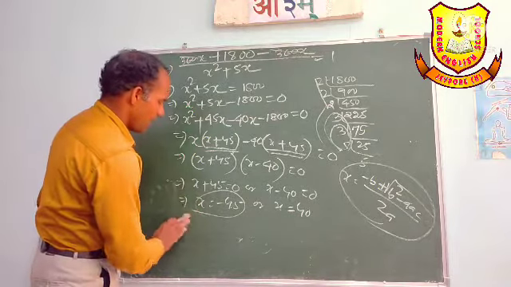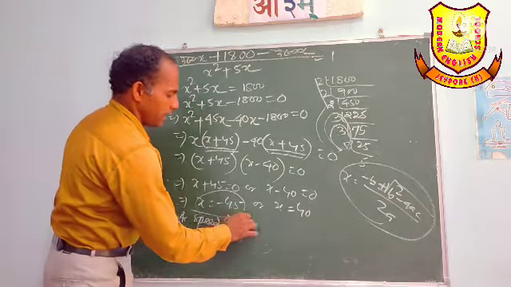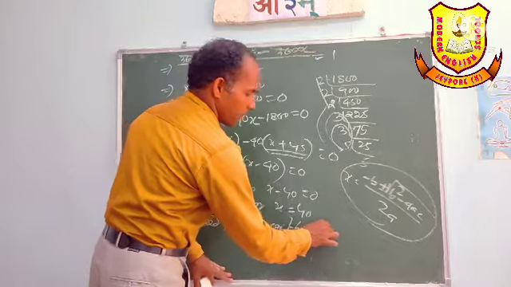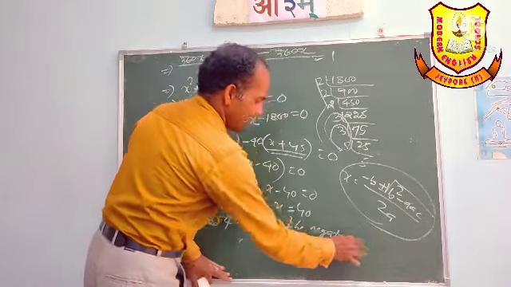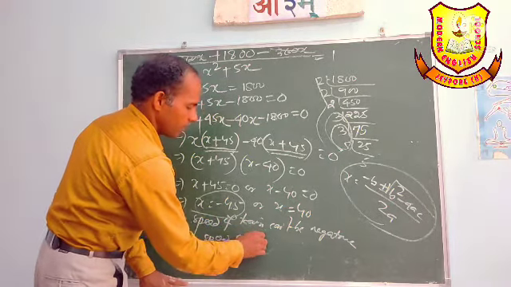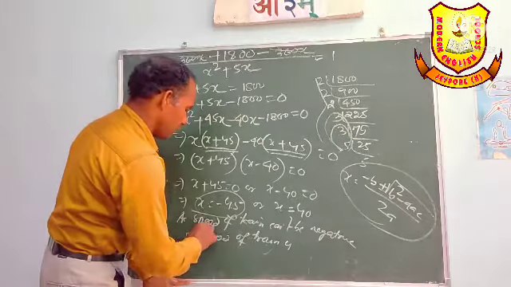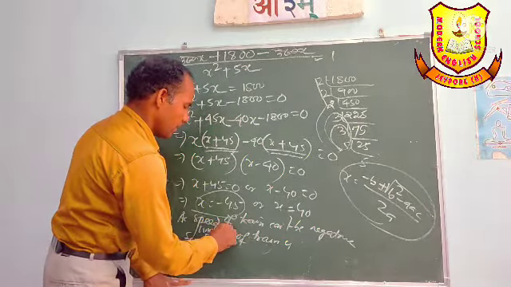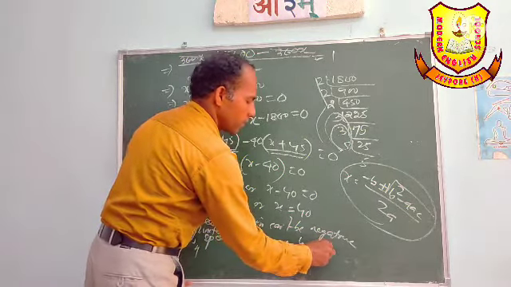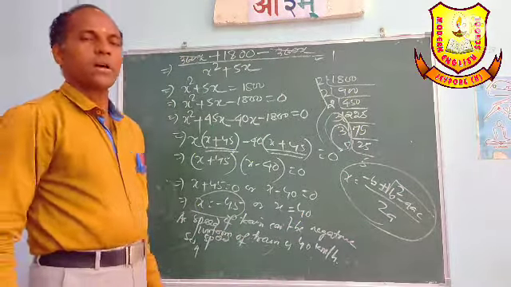So the uniform speed of the train is 40 kilometer per hour. This is the problem. It is solved.